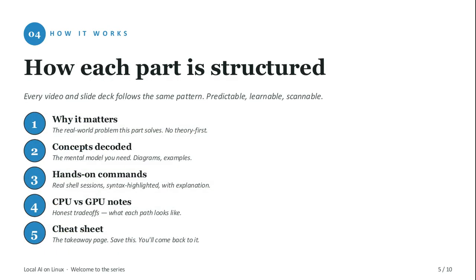Within each part, the rhythm stays the same. We start with why it matters, the actual problem, not theory. Then concepts decoded, so you have the mental model before touching a terminal. Hands-on commands come next, real shell sessions you can follow along with. Honest CPU versus GPU notes because hardware reality matters. And finally, a cheat sheet, the page you'll come back to long after the video ends.